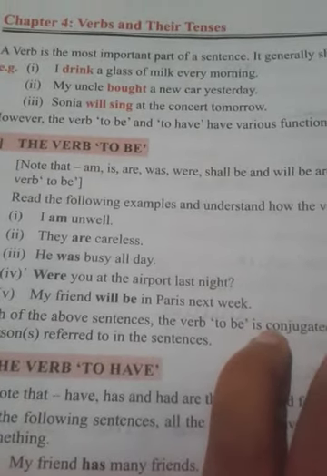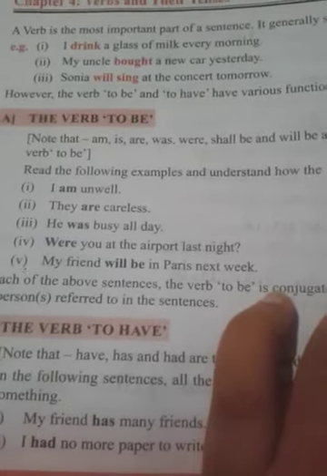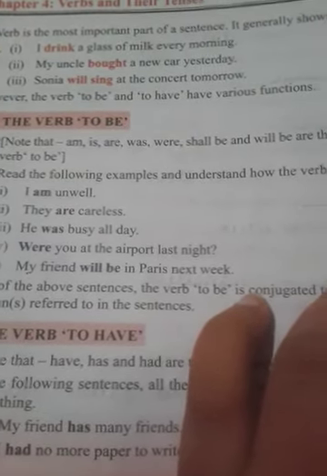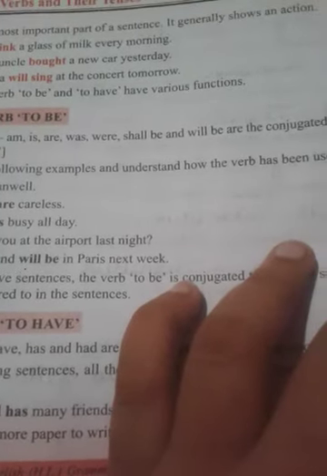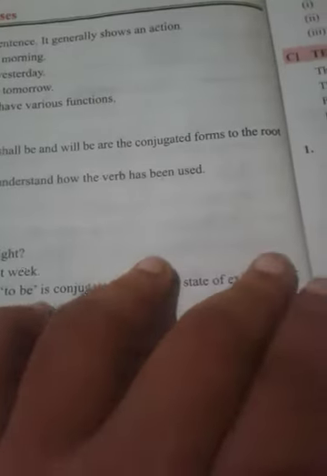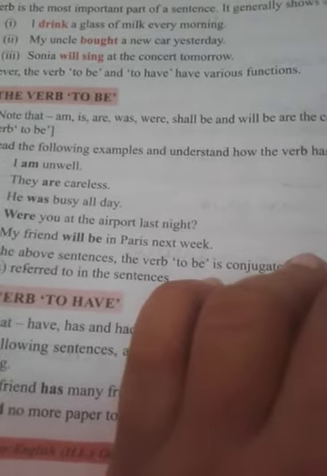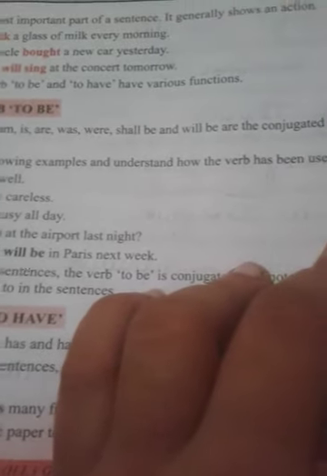However, the verb to be and to have have various functions. The verb to be: am, is, are, was, were, shall be, and will be are the conjugated forms of the root verb to be. Read the following examples and understand how the verb has been used.